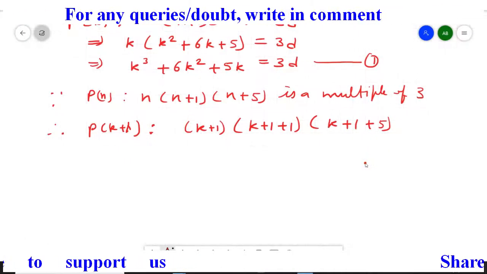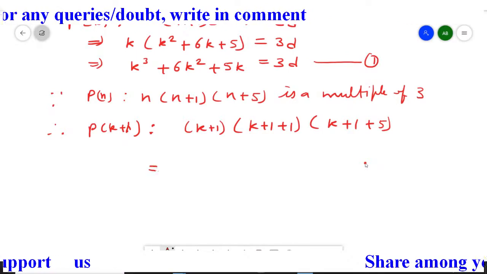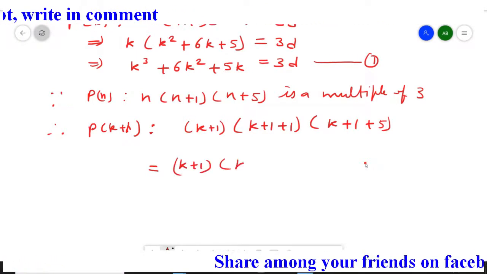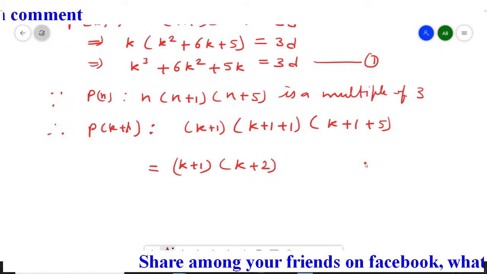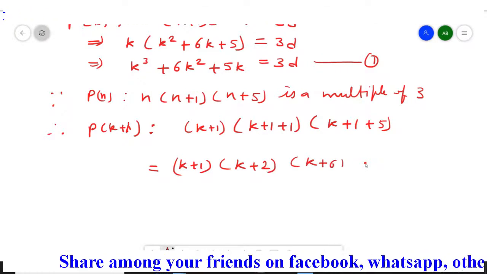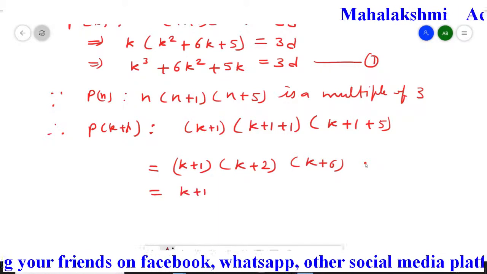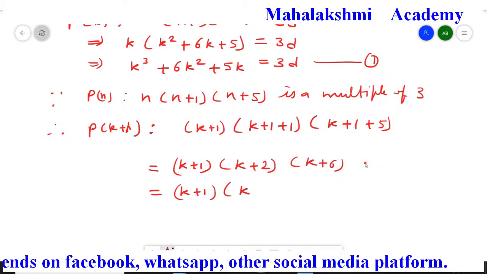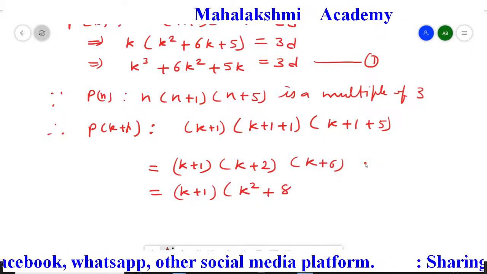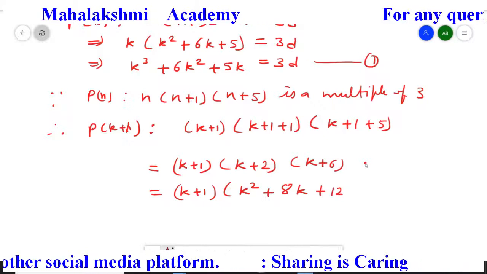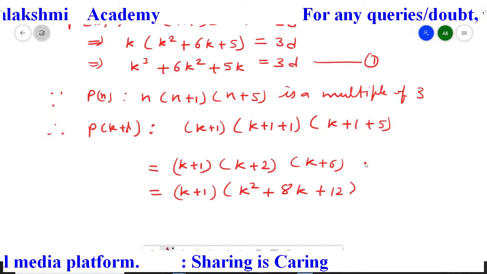So when we open it, we'll get k plus 1 as it is, and k plus 2, then k plus 6. I'm going to open them. So we'll get here first k plus 1, then k square plus 8k plus 12.